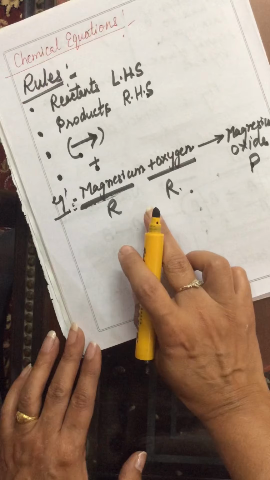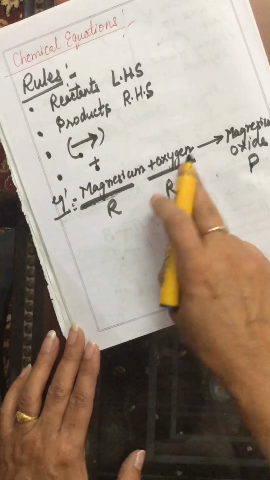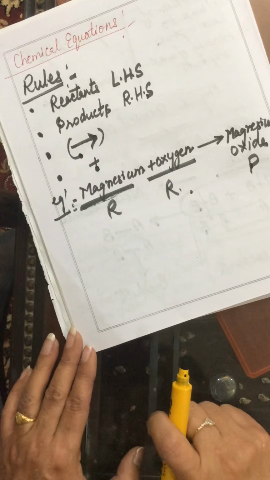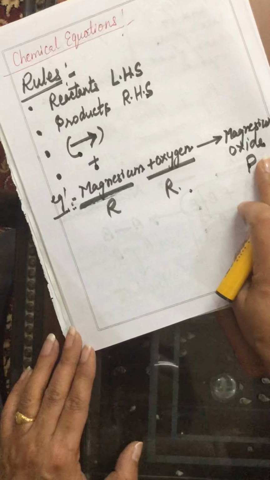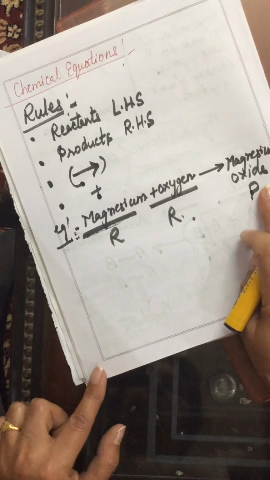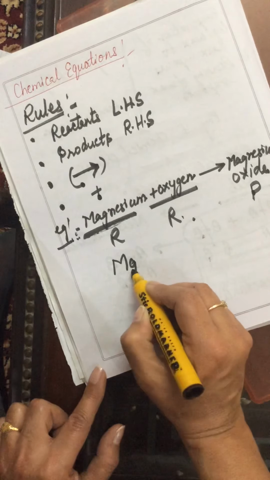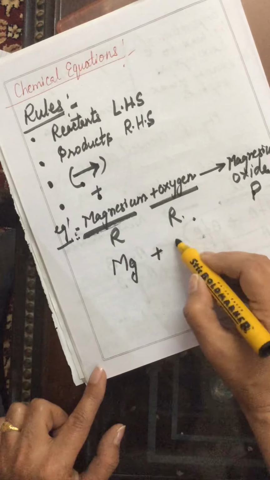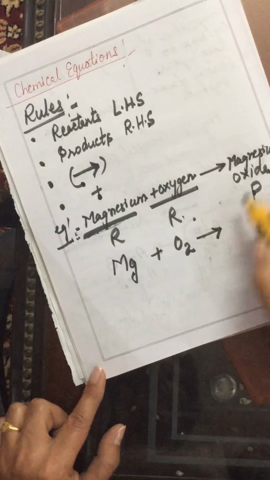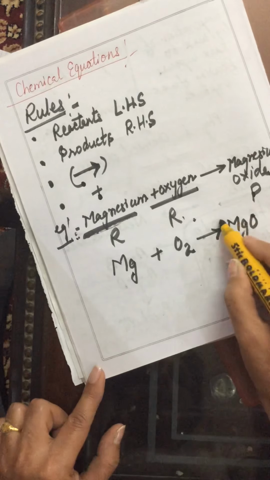If we write this chemical reaction using the symbols and the formulas of these substances involved, then it is known as a chemical equation. For example, magnesium symbol is Mg and oxygen's formula is O2. And magnesium oxide formula is MgO.